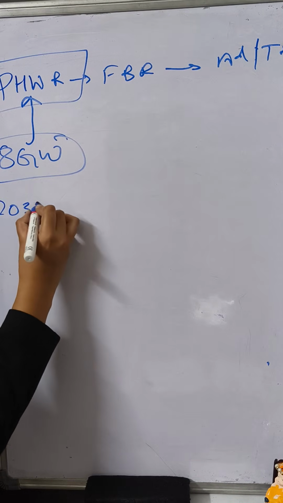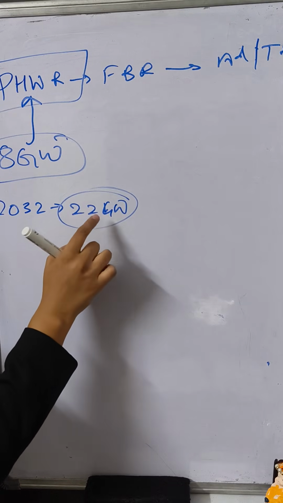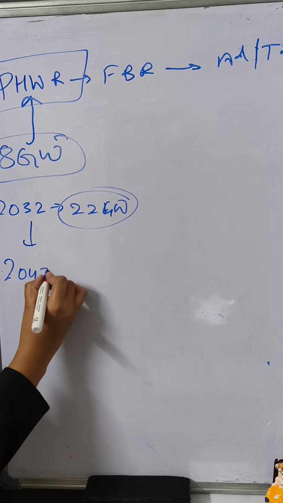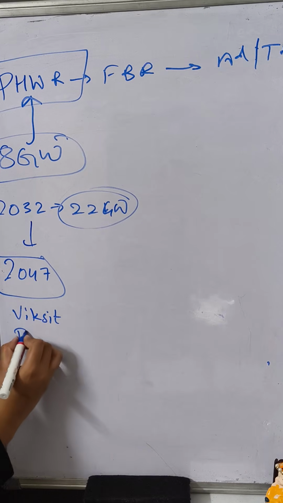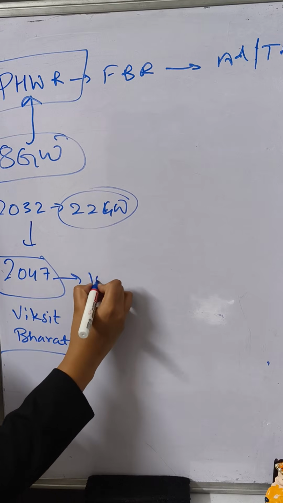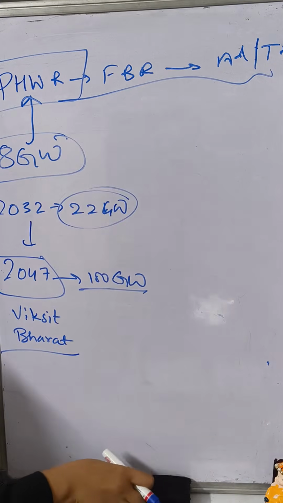For 2032, we have set a target of 22 gigawatt, that we will create nuclear energy of 22 gigawatt by 2032. For 2047, which is also our Viksit Bharat stage, we are focusing on developing India right now. By 2047, we will be very Viksit. So the target is 100 gigawatt. The target is very huge, so we have to develop our nuclear reactors.